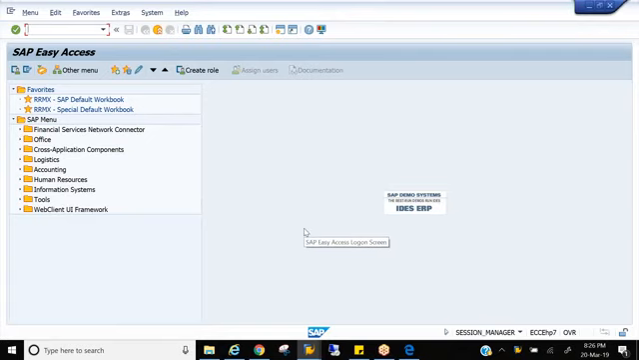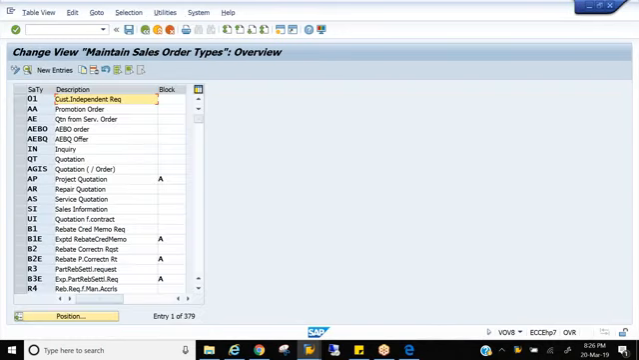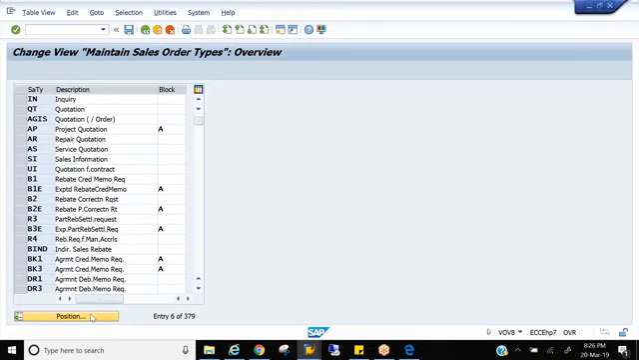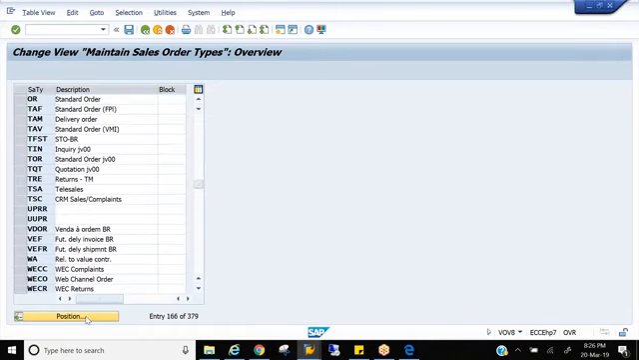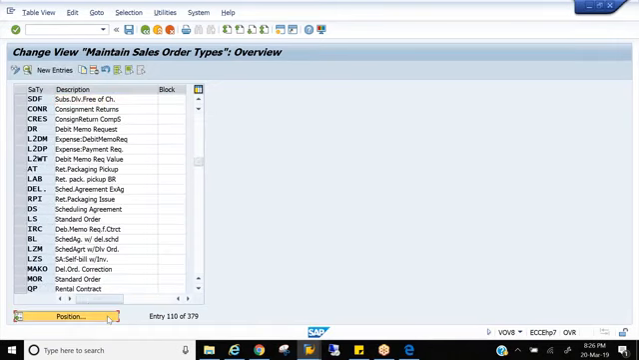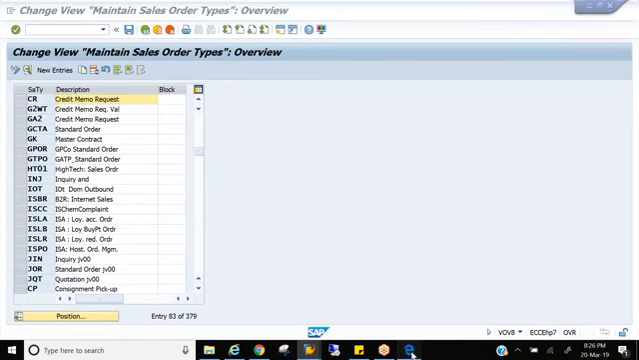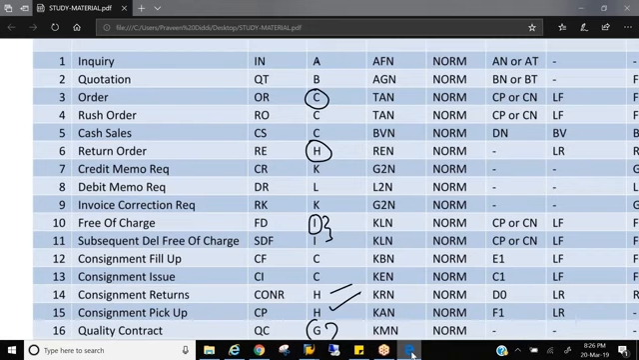So what's the transaction? It is VOV8. As I mentioned, we have lots of documents and each document is identified with a different document type. That's how we identify a document. If it's an inquiry, IN. Quotation, QT. Sales order, OR. SDF, subsequent delivery free of charge. A credit memo, CR. Like this we identify every document which I just showed you in the image. You need to memorize all these things.